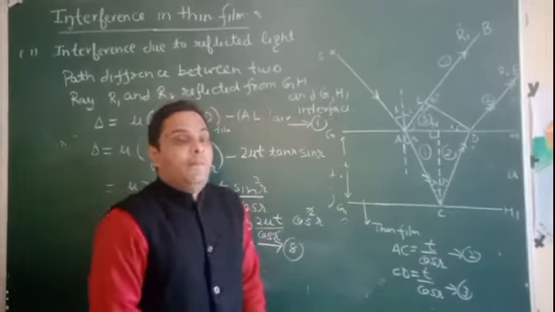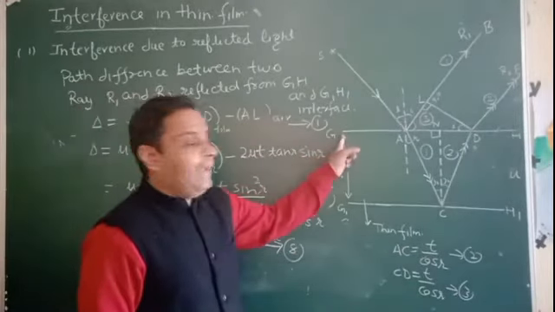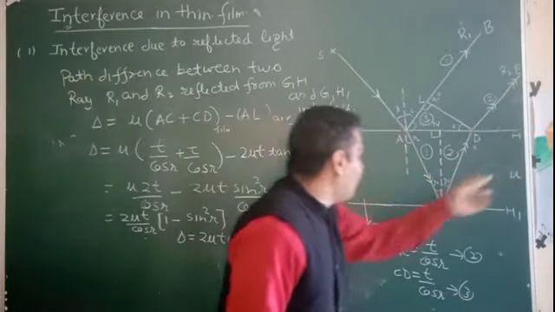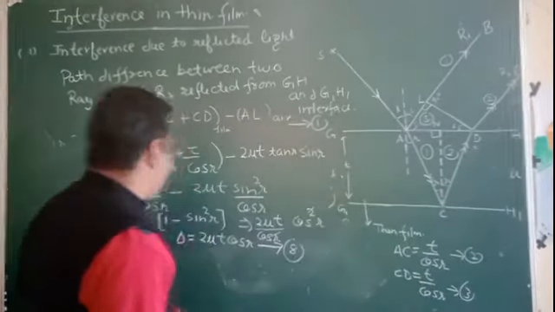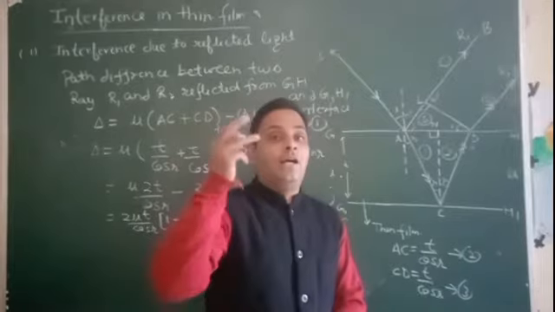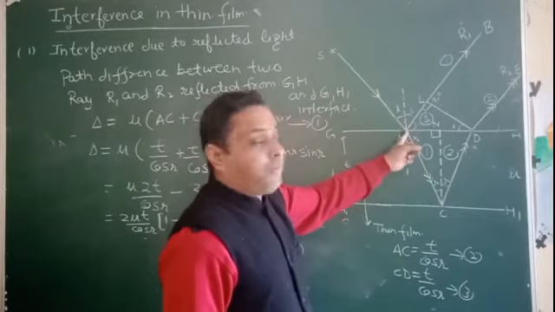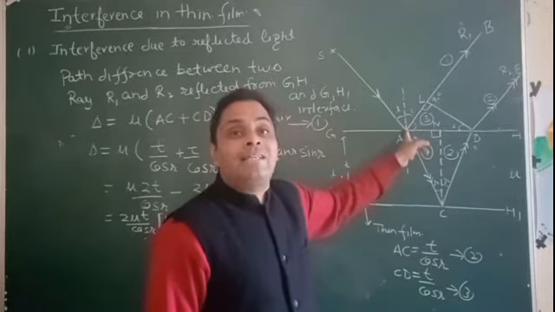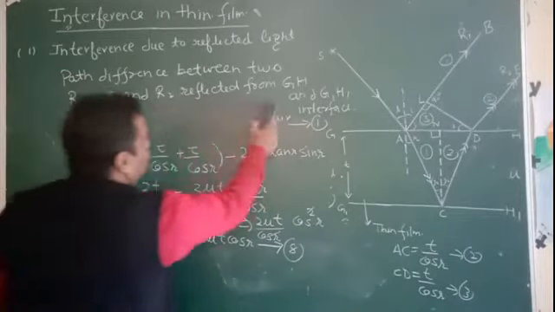That is the total path difference between R1 and R2, which are reflected from the upper surface of the thin film, that is GH, and the lower surface of the thin film, that is G1H1. Now, according to Stokes treatment, when the ray is reflected from the rarer to the denser medium, an extra path difference will be generated, that is plus minus lambda by 2.